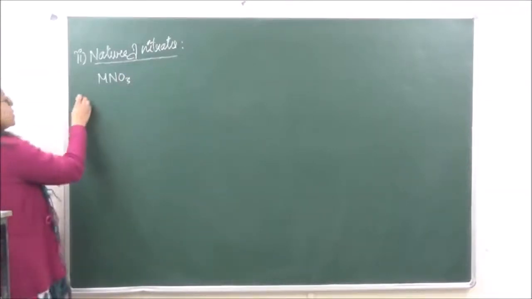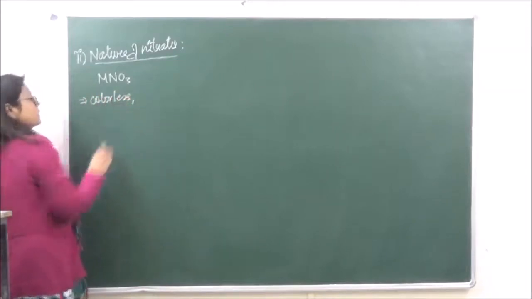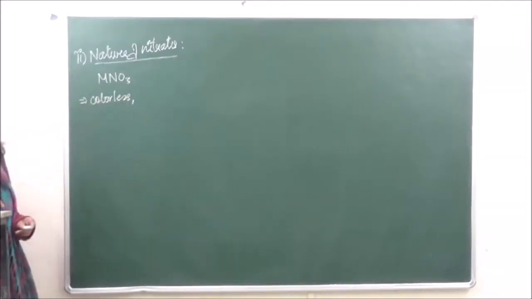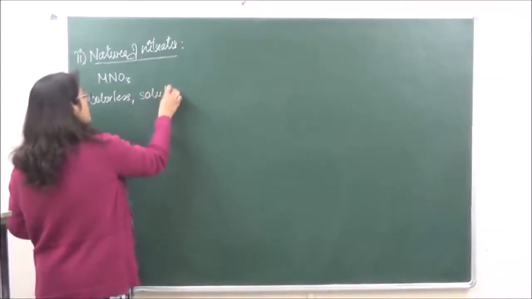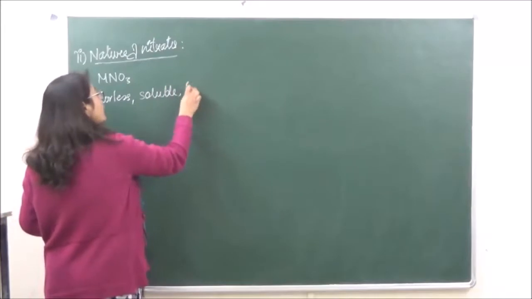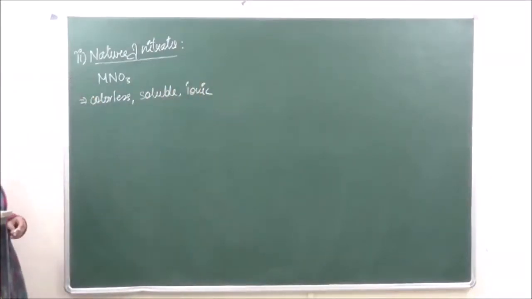All of these nitrates are colorless, right? They are soluble in water, and they are ionic in nature. They are electrovalent; the bond between them is an electrovalent bond.